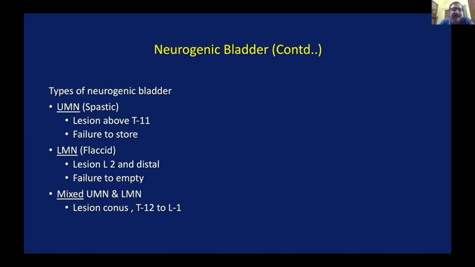There is a repeated urine discharge. If the lesion is beyond L2, it is mostly a lower motor neuron bladder, in which the bladder distends, and only then there is overflow incontinence. If there is involvement of T12 to L1, then there is a mixed picture because the conus as well as the cauda equina is involved. This is in short about bladder.